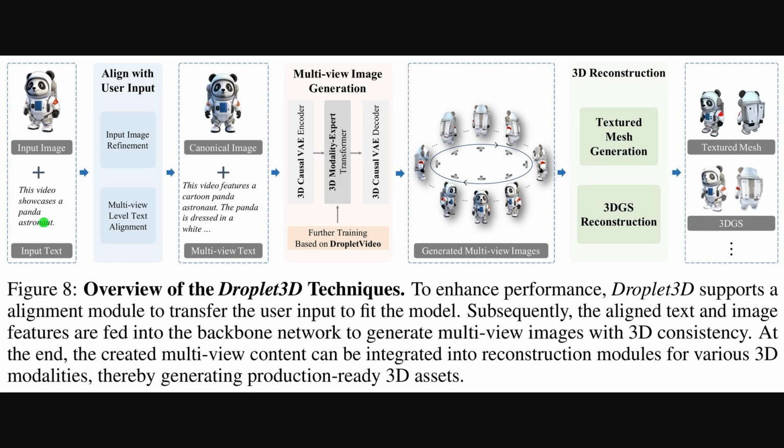Alright, Figure 8 outlines the full pipeline, which turns a single image plus dense text into multi-view images and then production-ready 3D assets. The left blocks show alignment, meaning the system rewrites the text and maps the input view to a canonical view so conditioning stays consistent. The center stack encodes and decodes video latents with a 3D causal VAE and a modality-expert transformer. The right blocks convert the surround views into textured meshes or Gaussian splats.